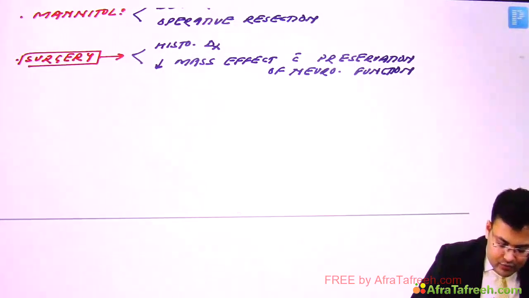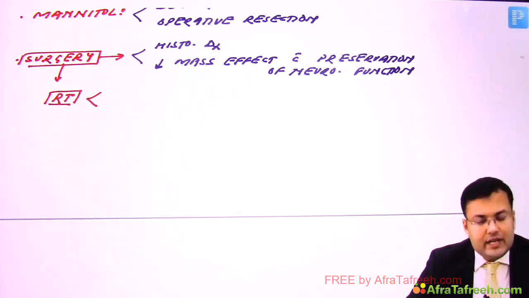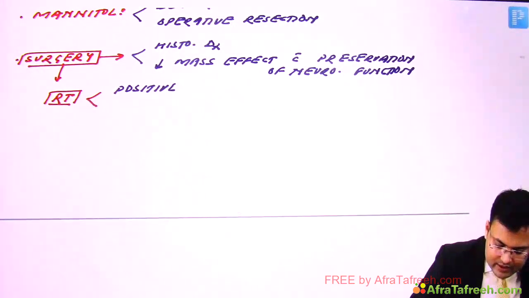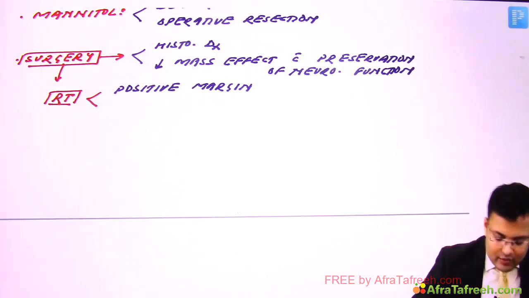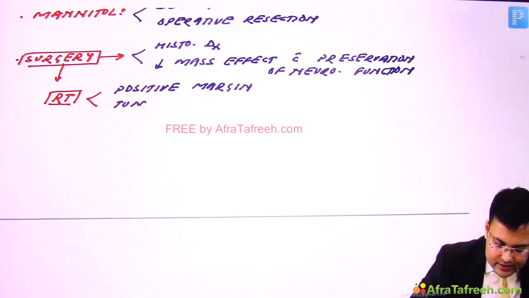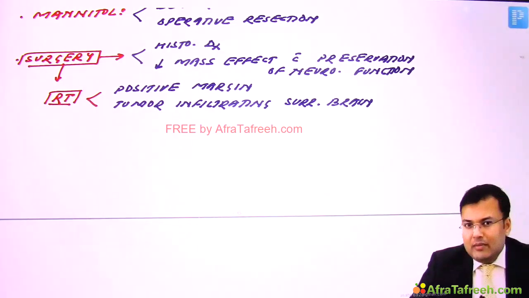So that's why in the post-operative period we have to give radiotherapy. So in which patients generally do we give radiotherapy? If there is a positive margin, meaning tumor is still left inside, and generally tumor infiltrating the surrounding brain. And what is the classical example? It is seen in glioblastoma multiforme.